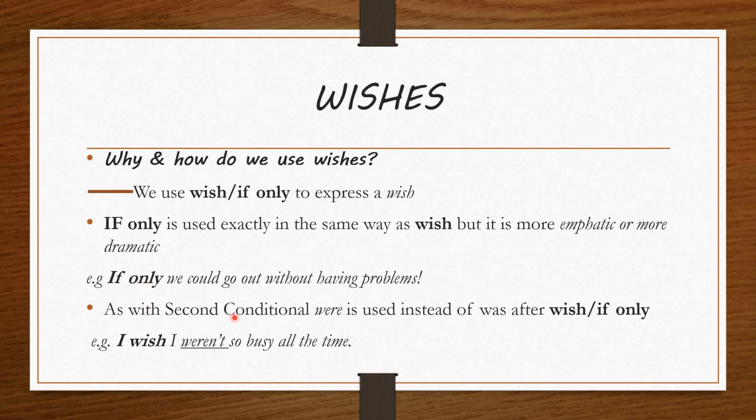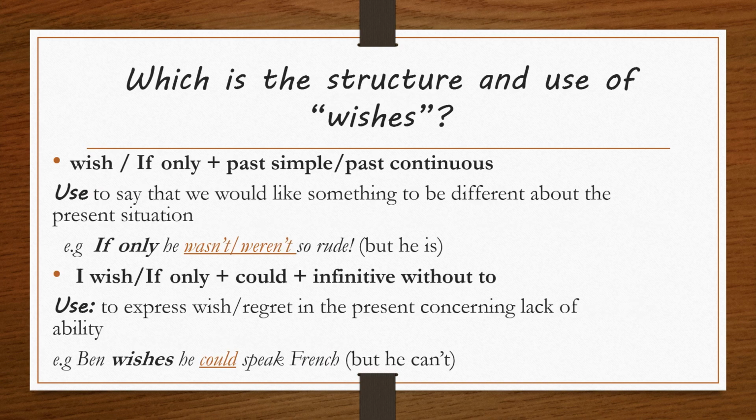As with second conditional, where is used instead of was after wish or if only. Example: I wish I weren't so busy all the time, which is the structure and use of wishes.